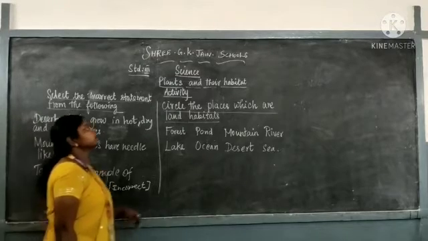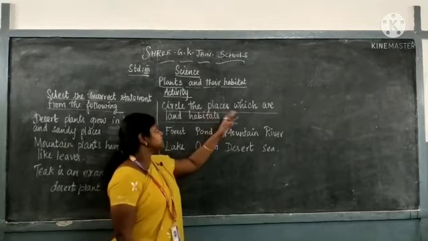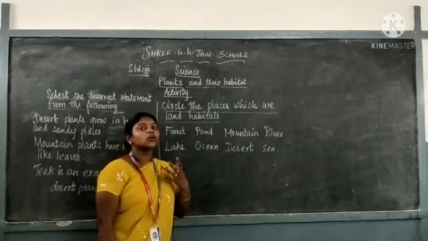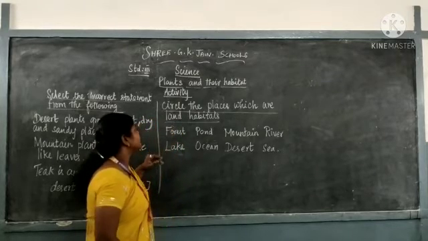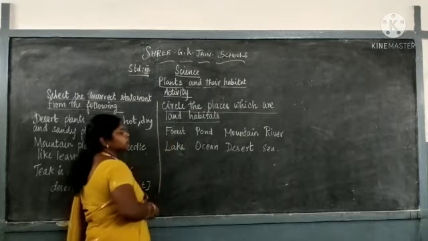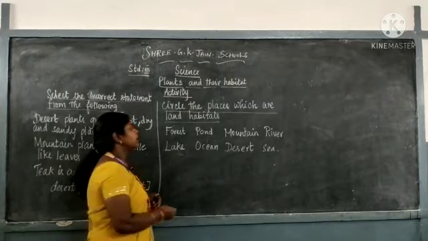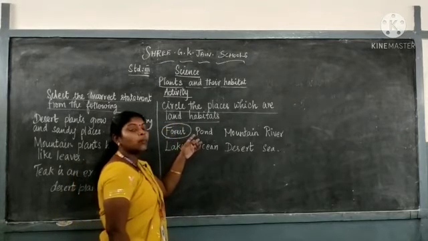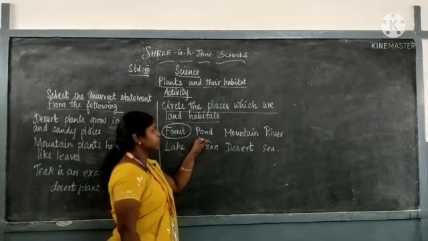Okay children. Now we will see the next one. Circle the places which are land habitats. So the plants which are growing on the land are called as land plants. Okay, so in this one, forest. Forest is a land habitat. Yes. Pond. Pond is a water body. So we should not circle it out.